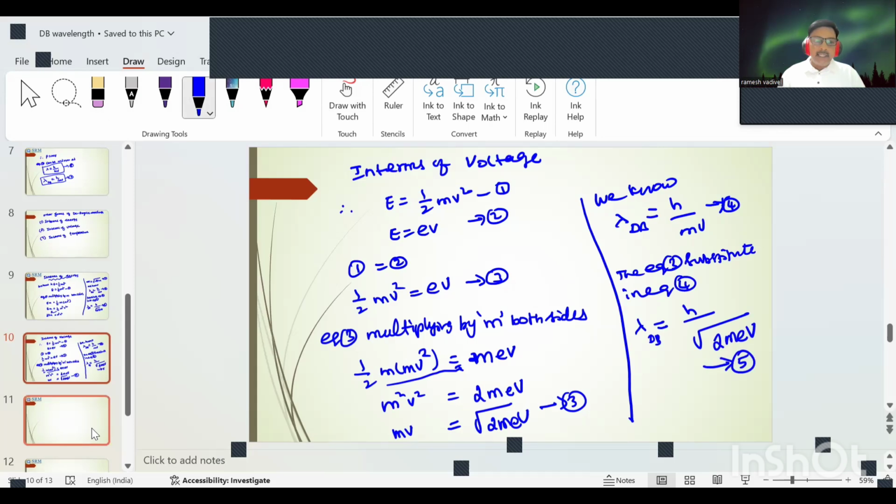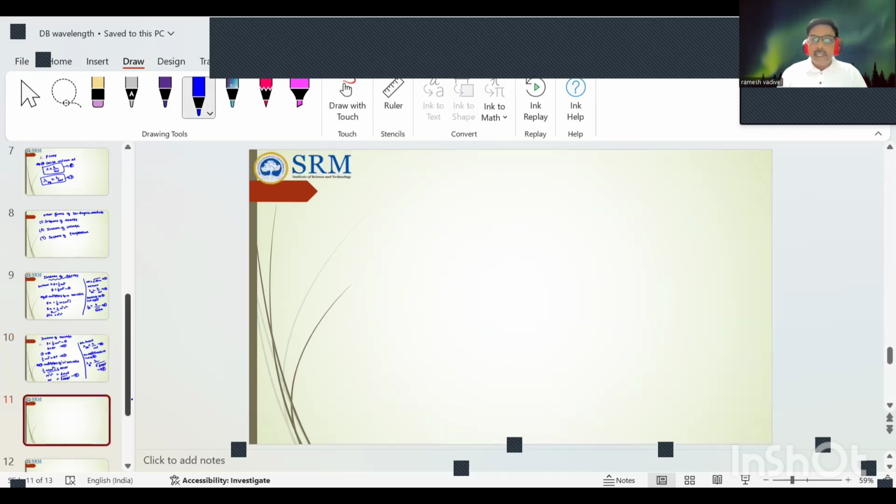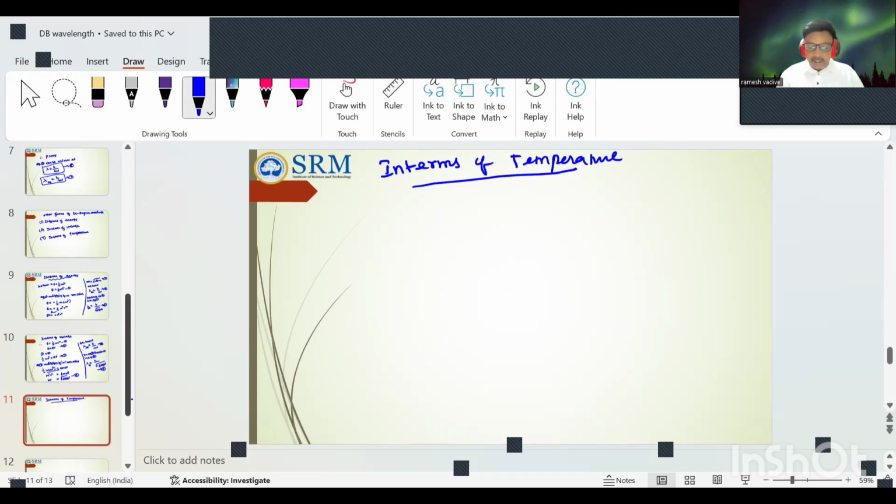Last one, we will discuss the de Broglie wavelength in terms of temperature. Generally, when a particle like a neutron, which is chargeless, is in thermal equilibrium at temperature T, it possesses Maxwell distribution of velocity. Therefore, we use the kinetic energy, 1 by 2 mv square, and the root mean square velocity of the particles.